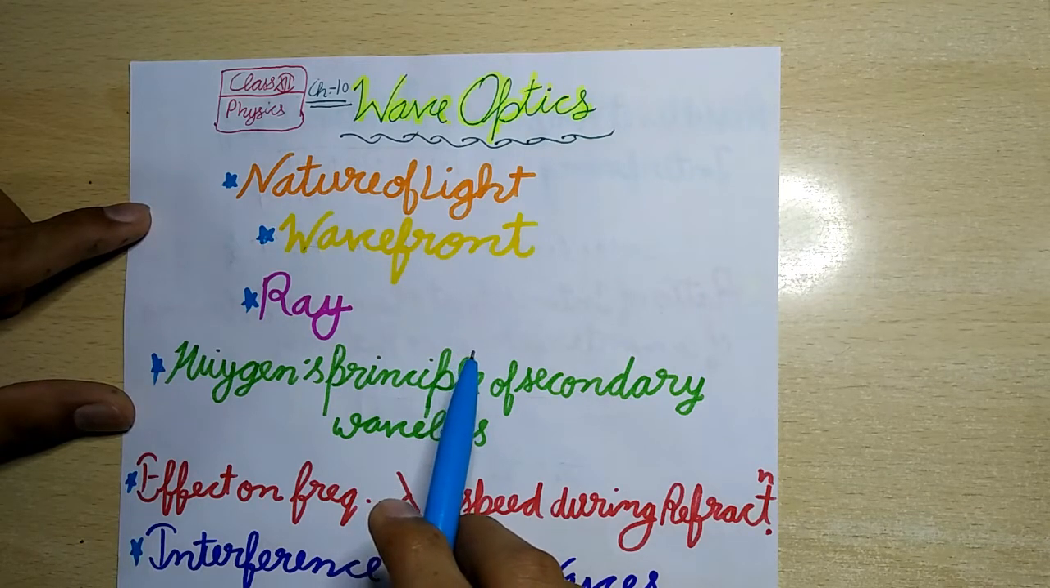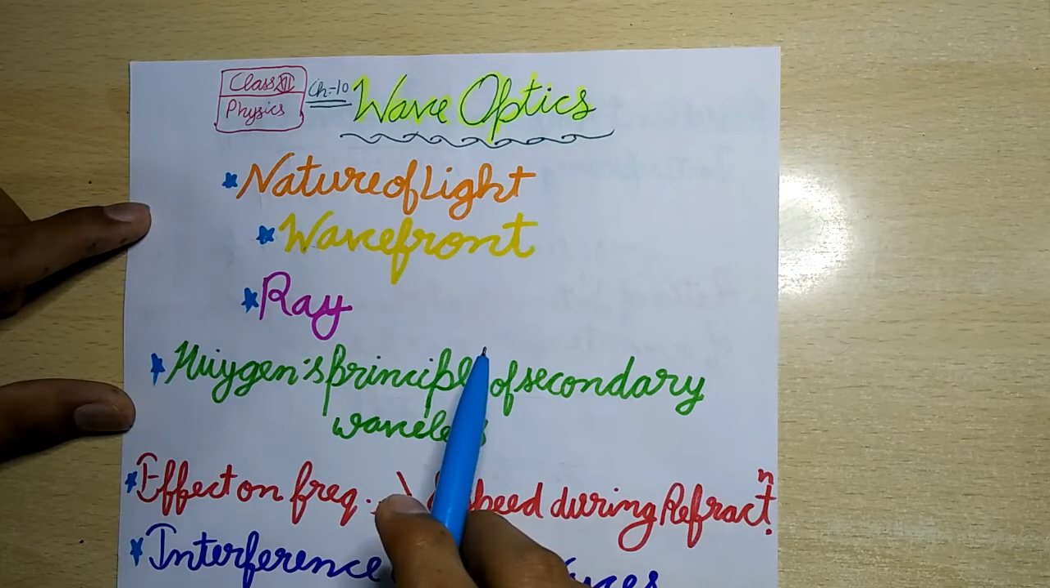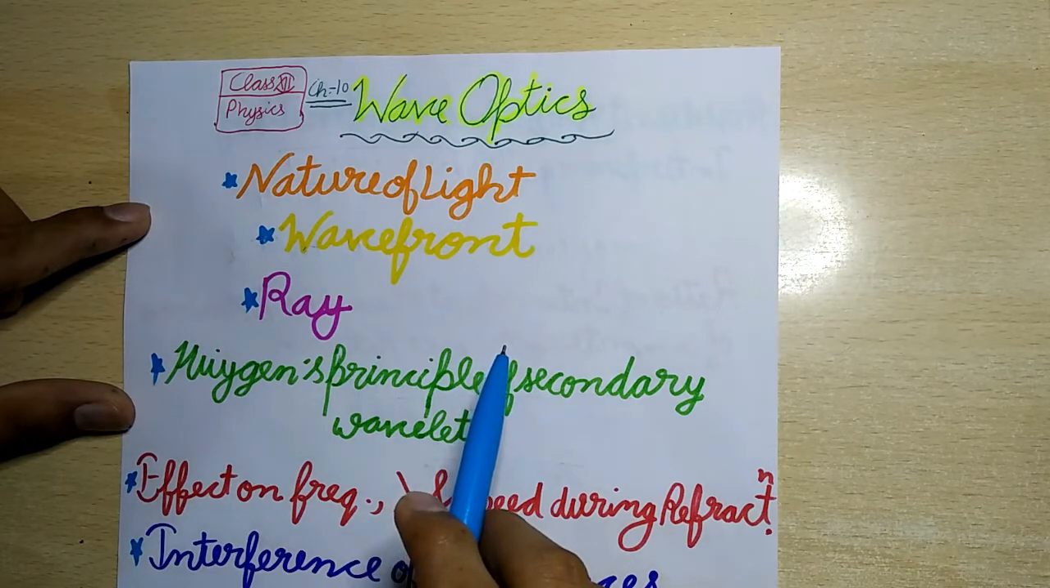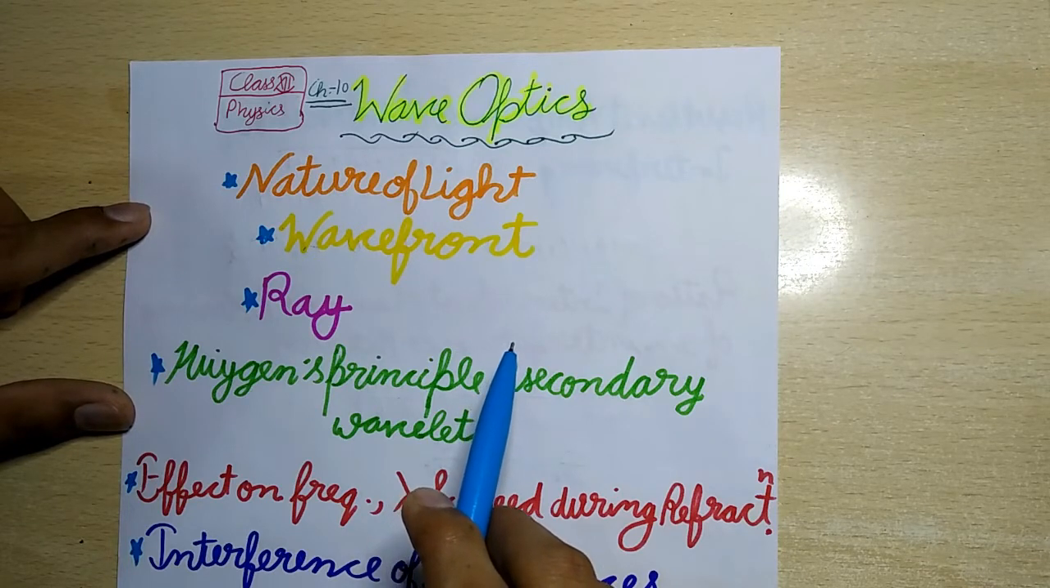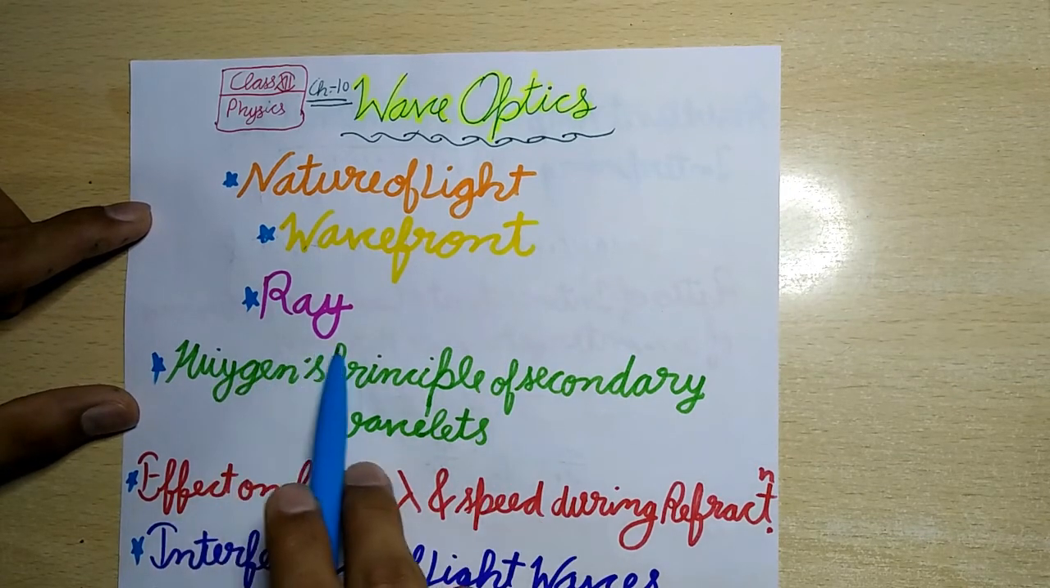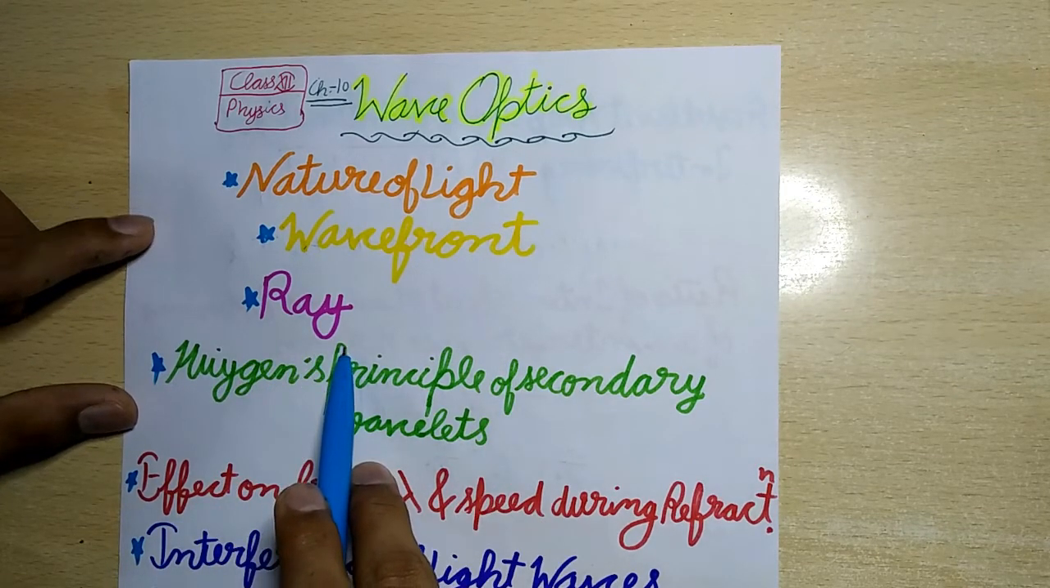Wavefront. A wavefront is defined as the continuous locus of all such particles of the medium which are vibrating in the same phase at any instant. In case of waves traveling in all directions from a point source, the wavefronts are spherical in shape. When the source of light is linear in shape, then the wavefronts are cylindrical. At very large distances from the source, a portion of a spherical or cylindrical wavefront is a plane wavefront.